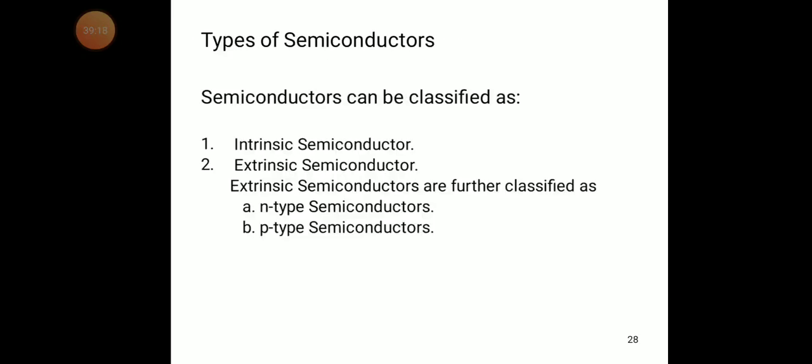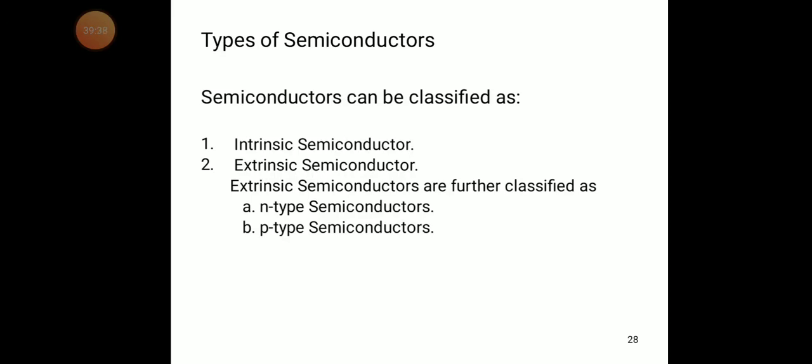So we discussed the energy band diagram of the insulator, conductor, and semiconductor. Based on the outer orbital, valency orbital electrons, we decide the electrical properties of the materials.